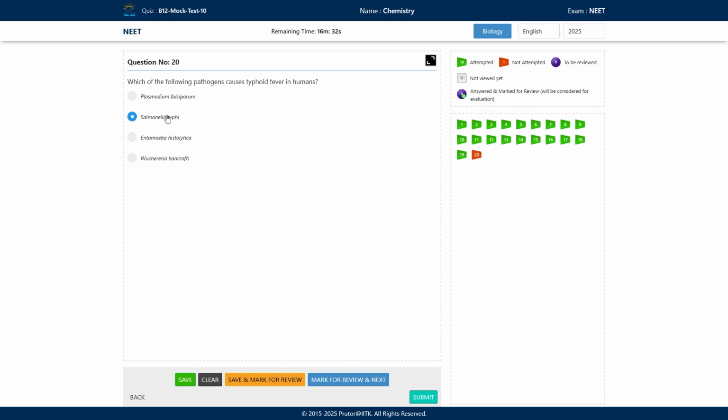This is the bacteria which causes typhoid fever. This bacteria affects the small intestine and the person will have constipation, abdominal pain, and loss of appetite. Now, Plasmodium falciparum causes malaria. Entamoeba histolytica causes a disease known as amoebiasis, also known as amoebic dysentery. And Wuchereria bancrofti causes filariasis, also known as elephantiasis.